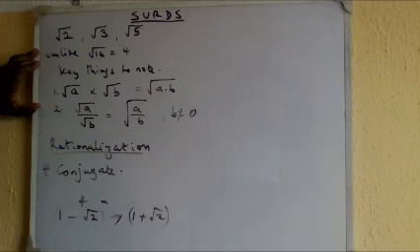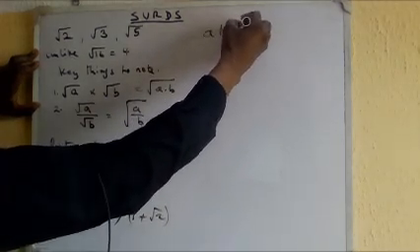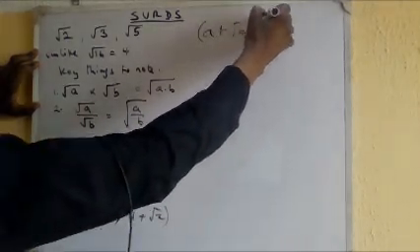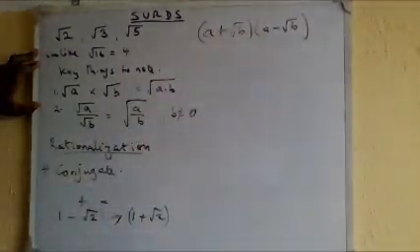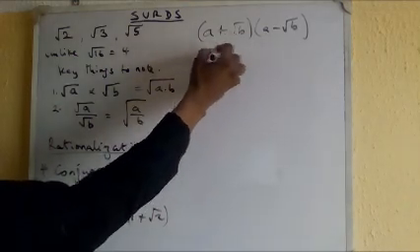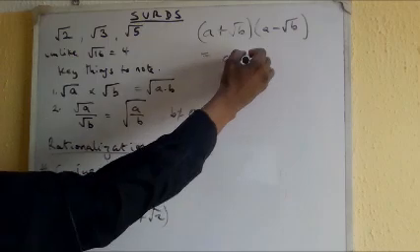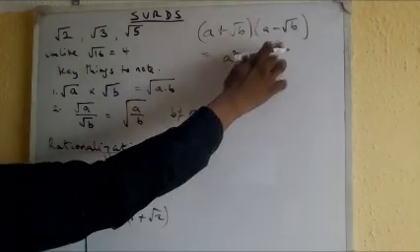So why do we rationalize? We rationalize because we want to simplify calculations and make the answer more presentable in the exams. Another key formula we have to note is that if you have a surd expression, A plus root B in brackets, times A minus root B, it's like you have the difference of two squares. So the answer becomes A squared minus B, sorry, not B squared. Do you know why?